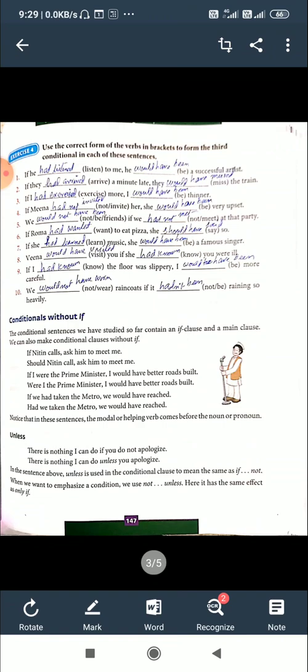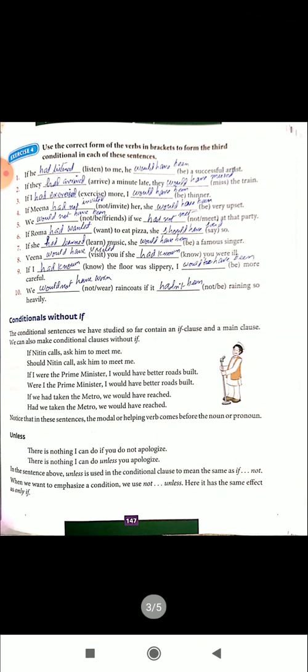Look at the sentence. If Nitin calls, ask him to meet me. Instead of if, we can use should here. Should Nitin call, ask him to meet me. The meaning is if; should is not an auxiliary here. Here we put should instead of if. If Nitin calls, should Nitin call.